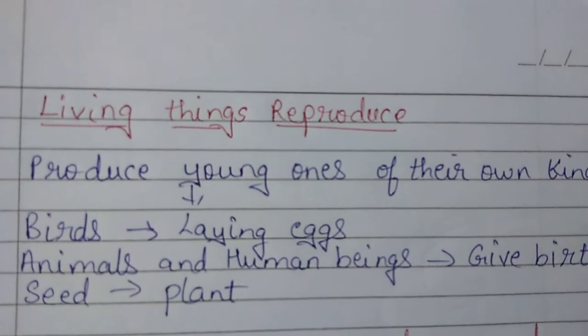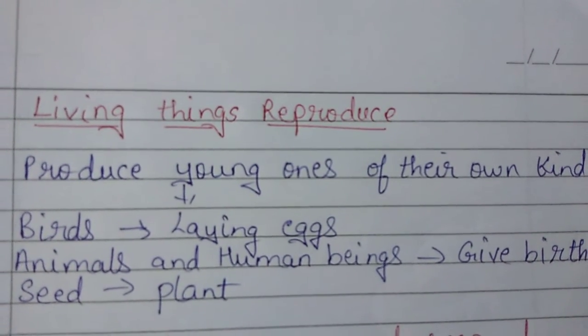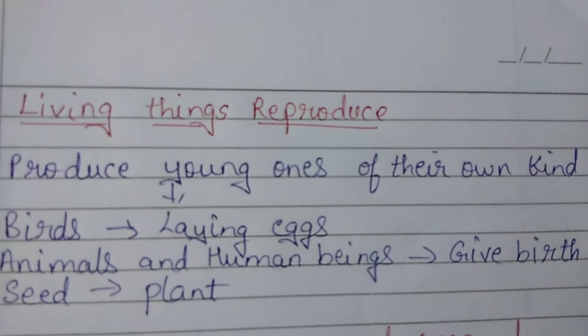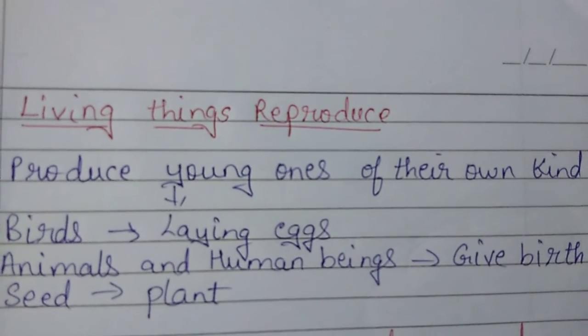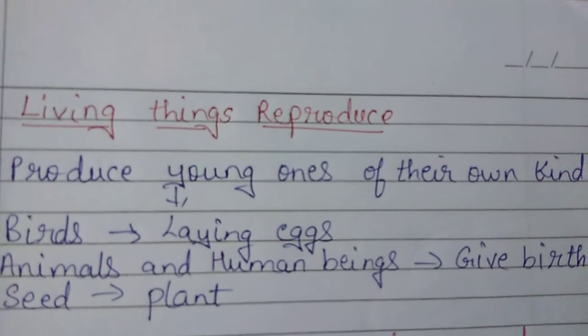So living things can reproduce. Birds lay eggs, and then eggs hatch into birds. Animals and human beings, they give birth to the young ones of their own kind. And plants, they reproduce through seeds.